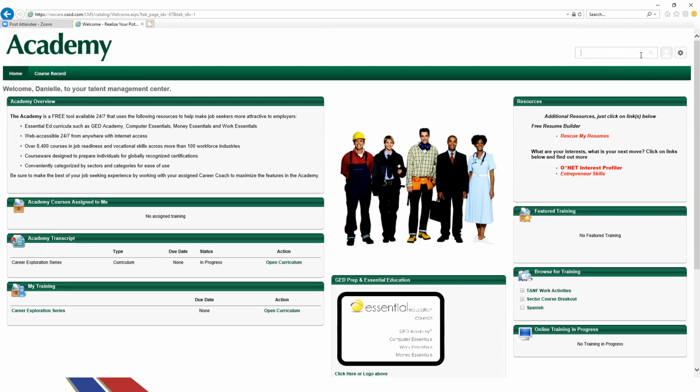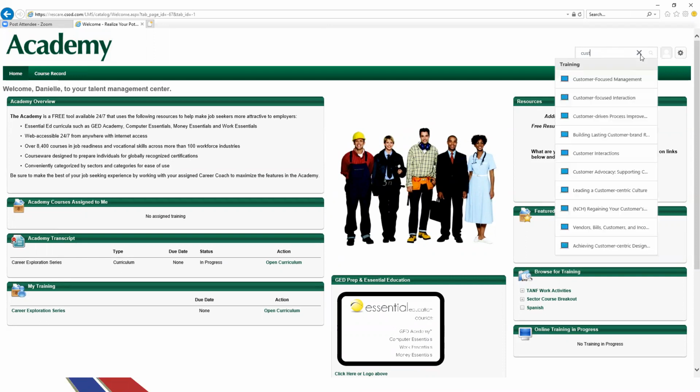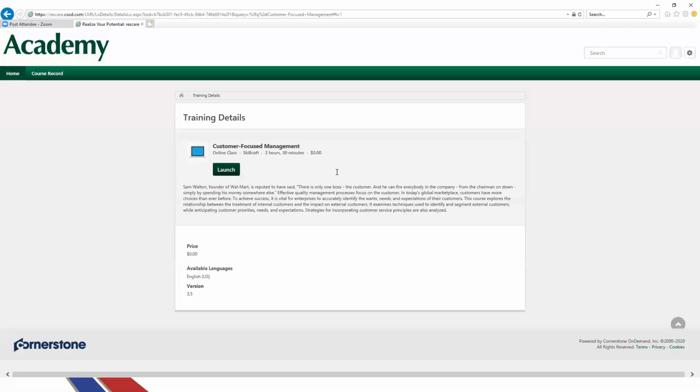Let's type in customer service right there. So we'll do customer focused management. You can just click on that, and this will be the course here. And it gives you some of the details. It gives you a brief synopsis of what the course is. It tells you that it's an online course. And this is a soft skill.